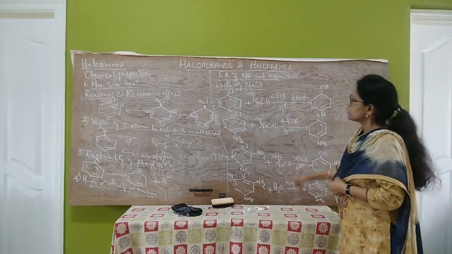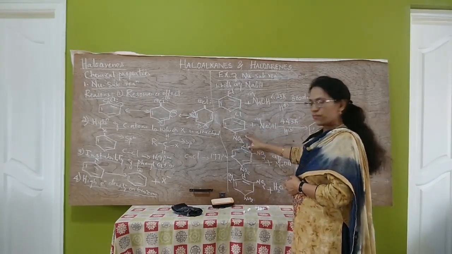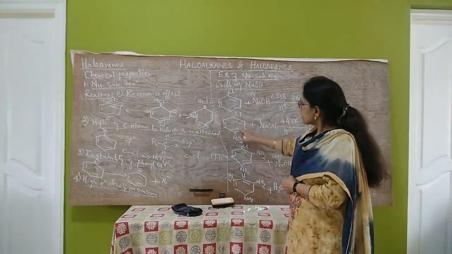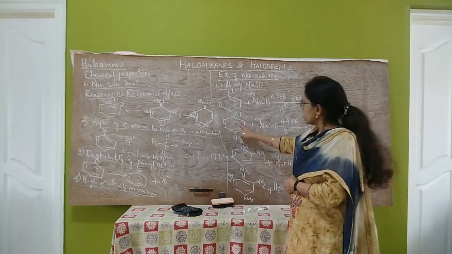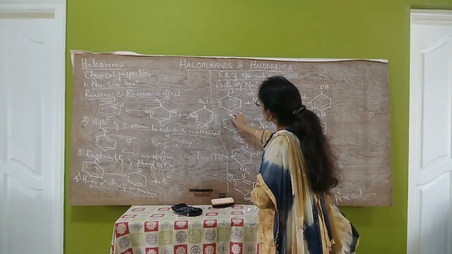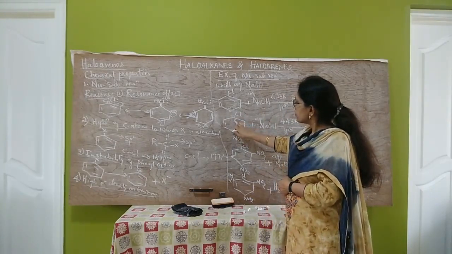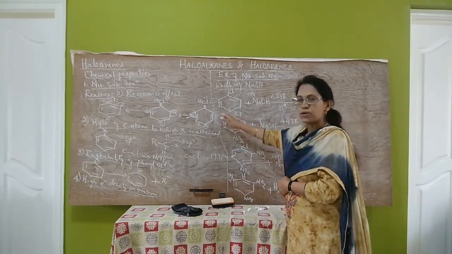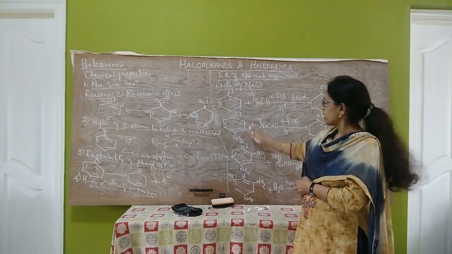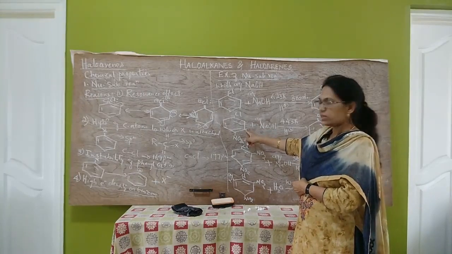From these reactions we understand that the nitro group is an electron withdrawing group. It withdraws electrons from the benzene ring. Therefore the carbon carries positive charge, meaning this carbon becomes electron deficient, hence the nucleophile can easily attack this carbon, and the nucleophilic substitution reaction takes place faster, readily.